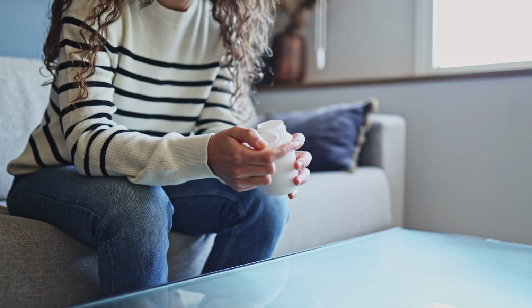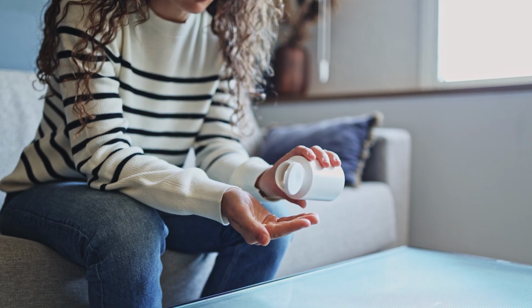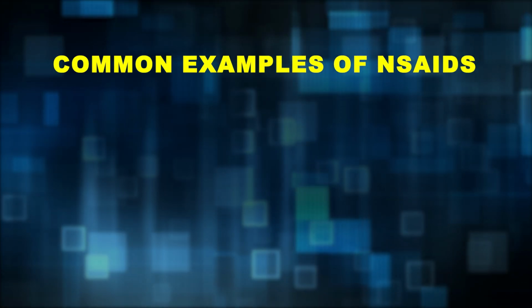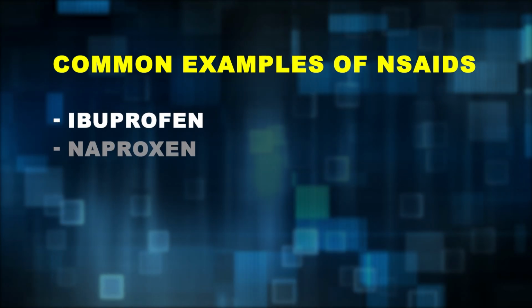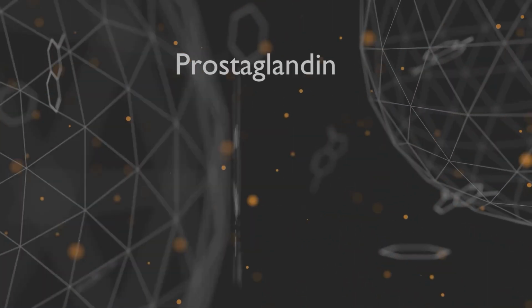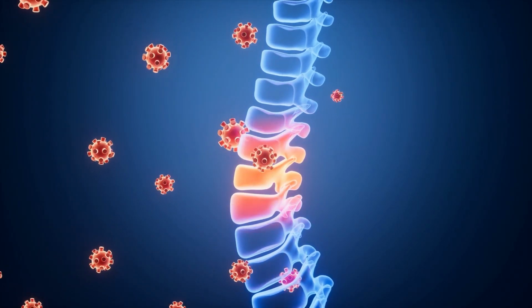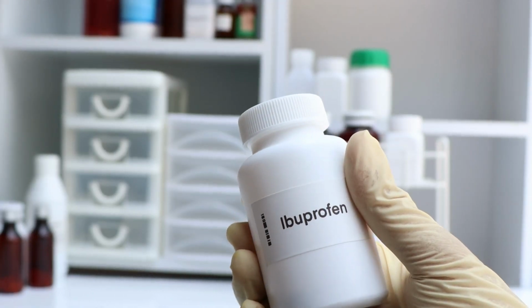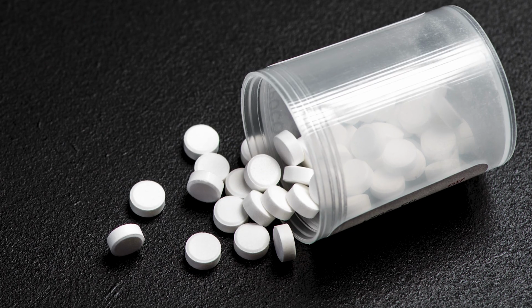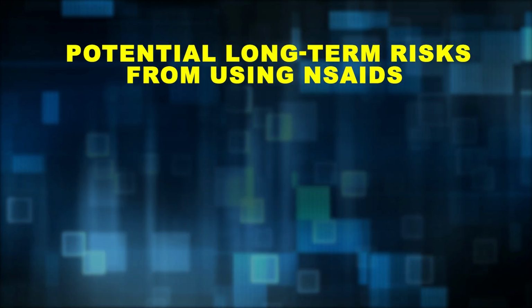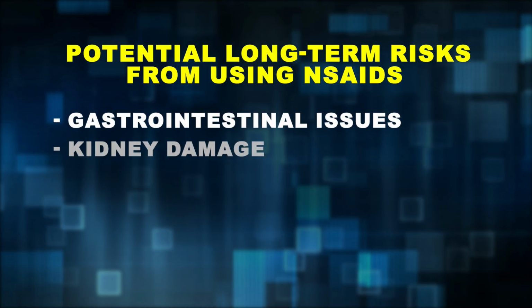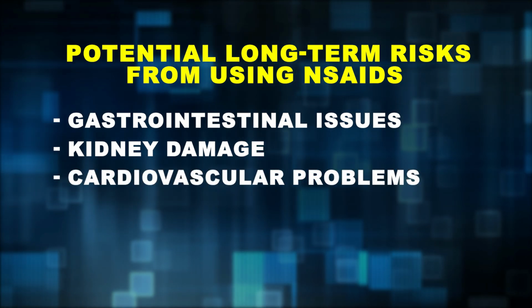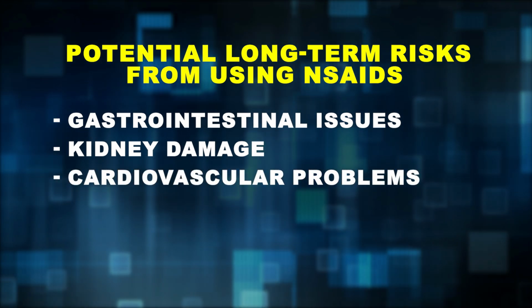The first line of treatment for pain and inflammation in AS is often NSAIDs. Common examples of NSAIDs include ibuprofen, naproxen, and diclofenac. These drugs work by blocking the production of prostaglandins, which are chemicals in the body that are involved in inflammation and pain. While NSAIDs can be highly effective for short-term relief, long-term use comes with potential risks, such as gastrointestinal issues, kidney damage, and cardiovascular problems. Therefore, they are typically used with caution.